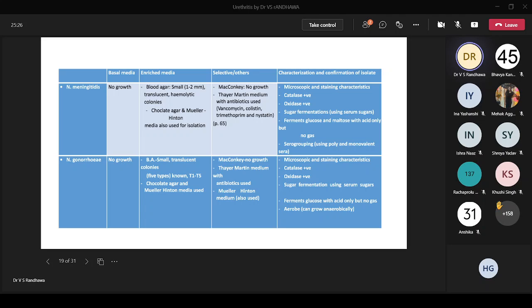Okay. Then the diagnostic criteria when you talk about lab diagnosis: catalase positive, oxidase positive. Then sugar fermentation, I already told you. Basically, only glucose is fermented, only with acid and not with any gas. Okay. So this is from a lab diagnosis. When we talk about the characteristics, you should be knowing this at that level.